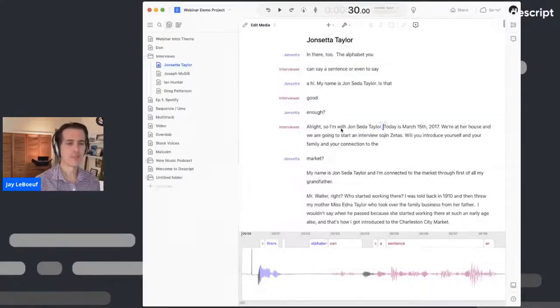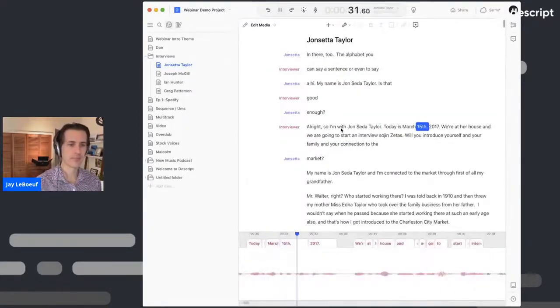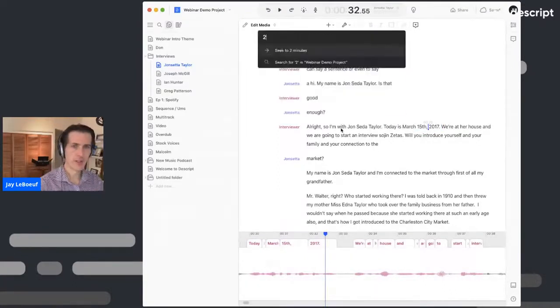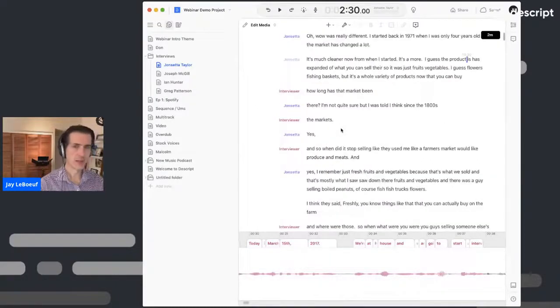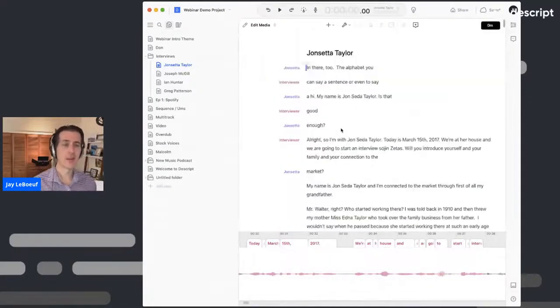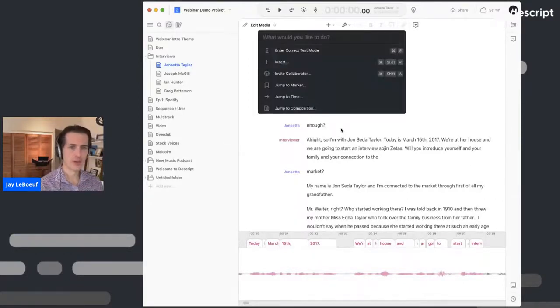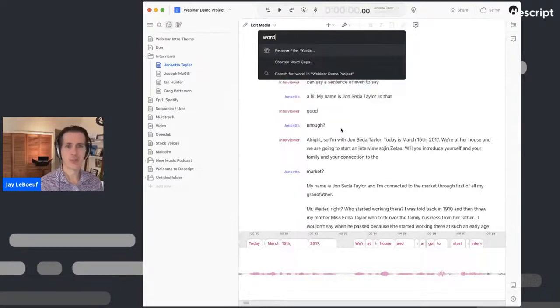Tab key. Today is March 15th, 2017. So this is a great way if I want to go to 2 minutes, 30 seconds, or if I want to go back to the beginning. The command palette is a great way not only to jump around between compositions and time code, but if you want to remove word gaps, just start typing a word. You can see remove filler words, shorten word gaps. It's just a great way to all around access features and functionality.